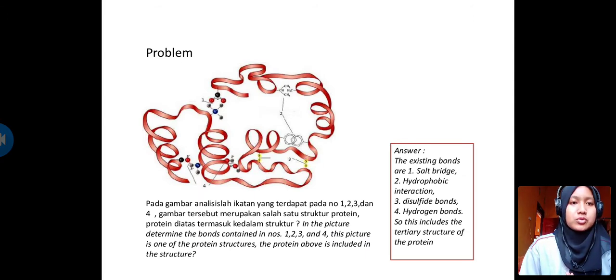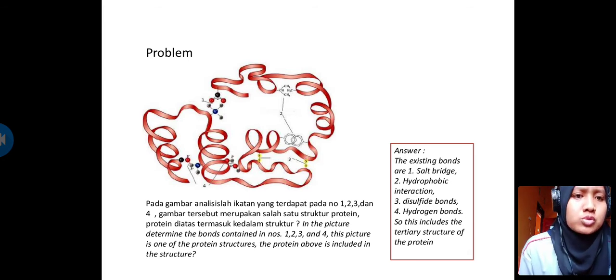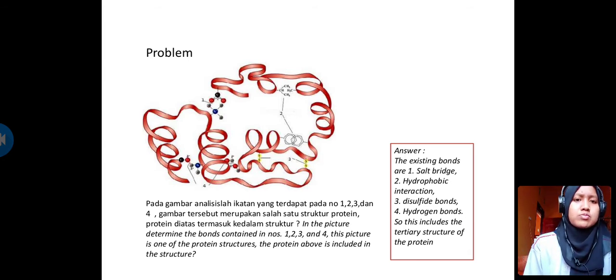For the first, we must know what type of protein structure it is, and what type of bond is contained in this structure. You can see the picture here. In this picture, can you determine the bonds contained in numbers 1, 2, 3, 4?